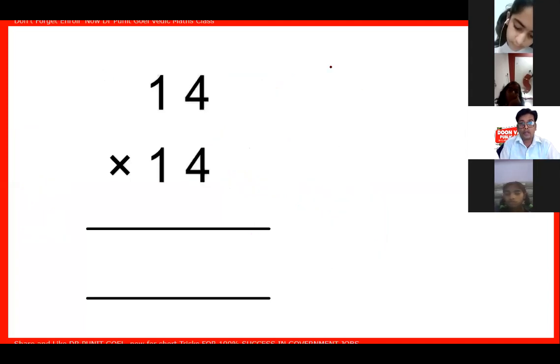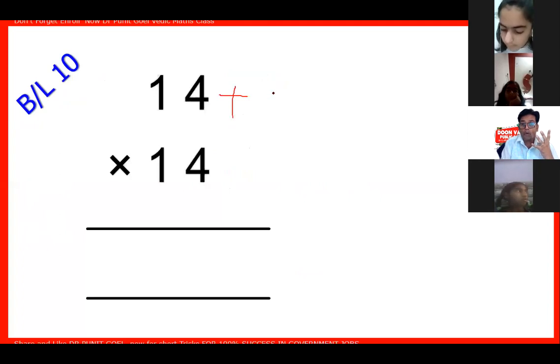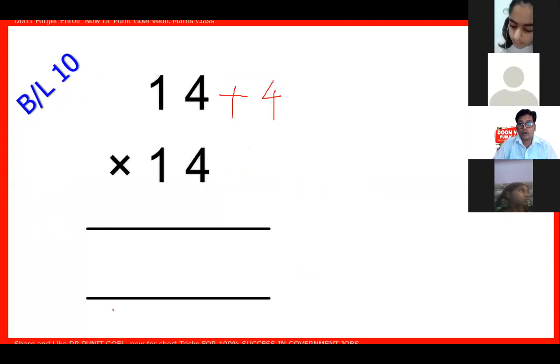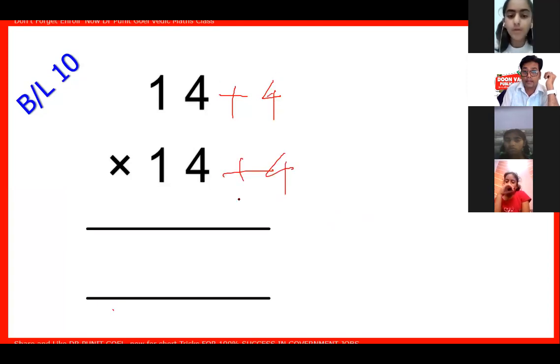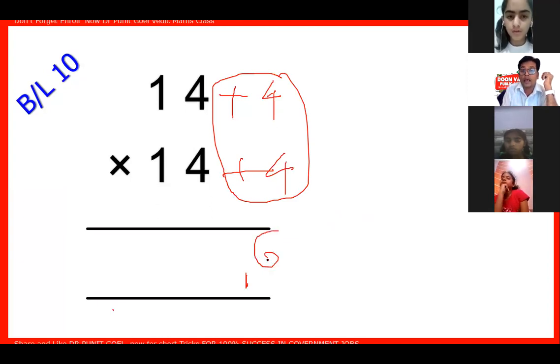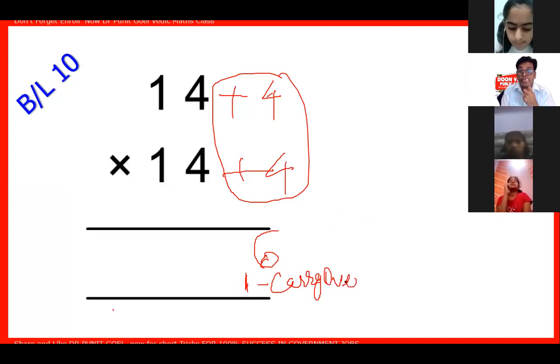Now 14, using the 10 balance method. How much more? Write for every question how much more. That is 4 more, both ways it is 4 more. 4 multiplied by 4 gives me 16. But I will not write 16. I will write 1 downward as carryover, because I have to take a single digit.